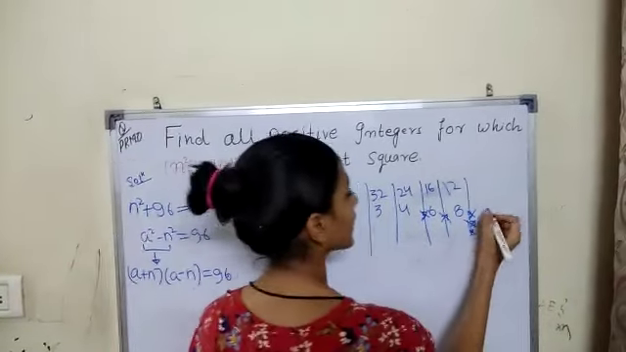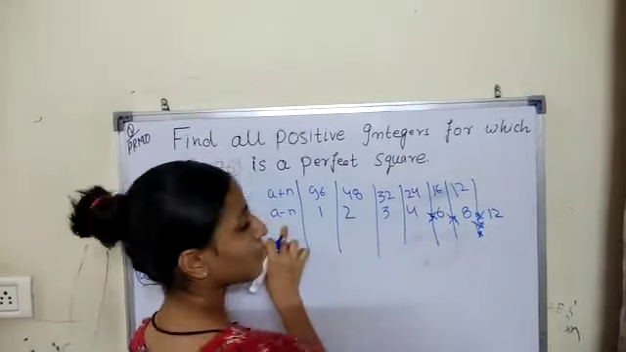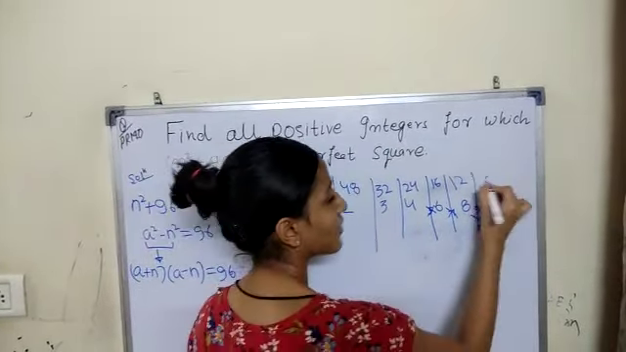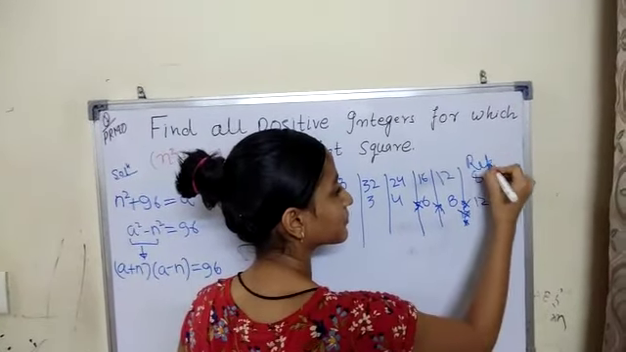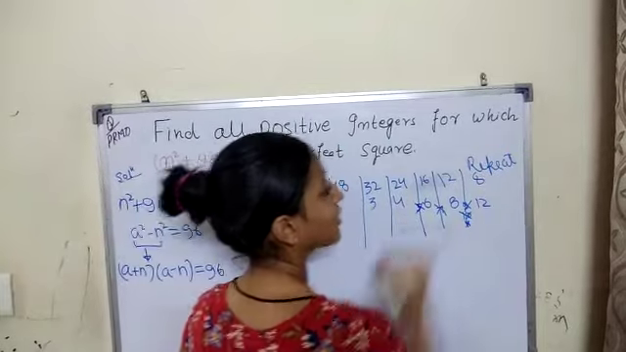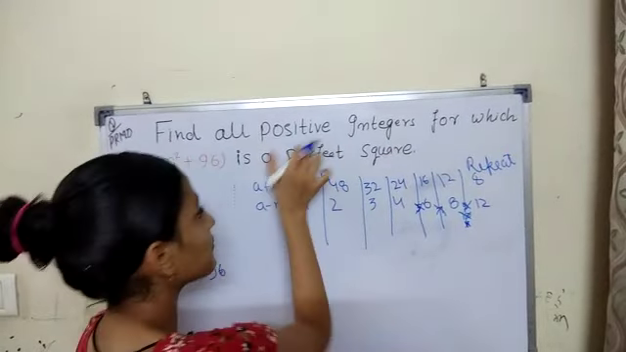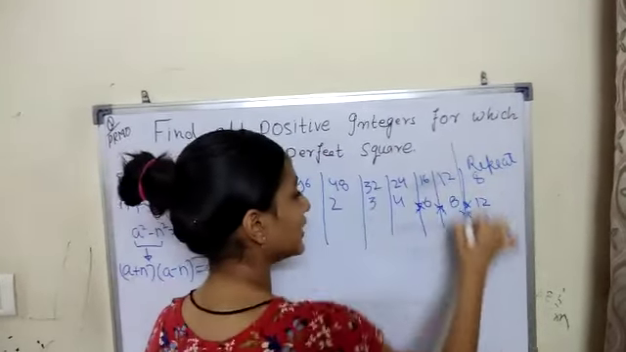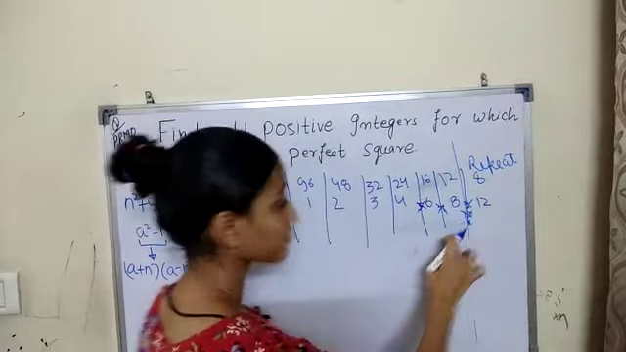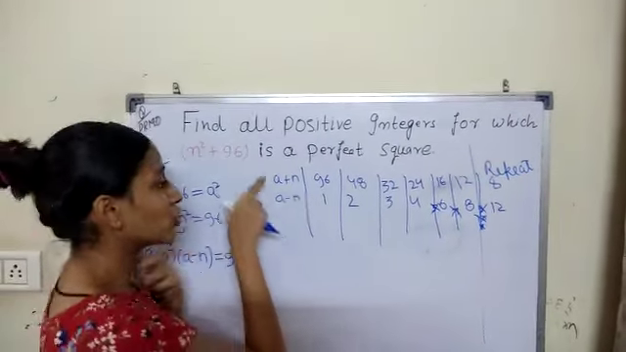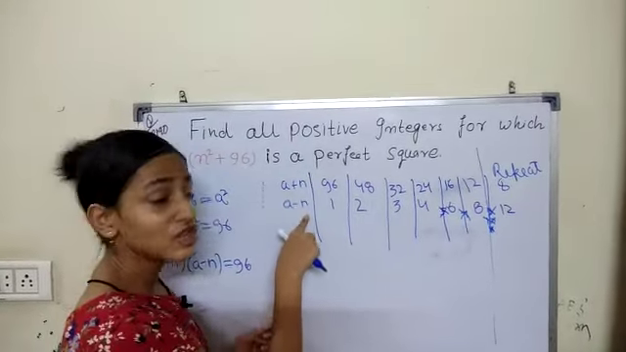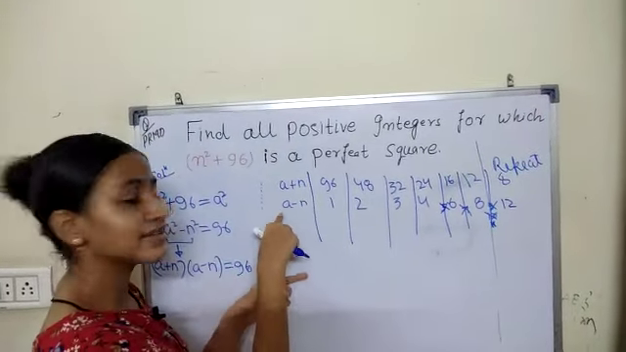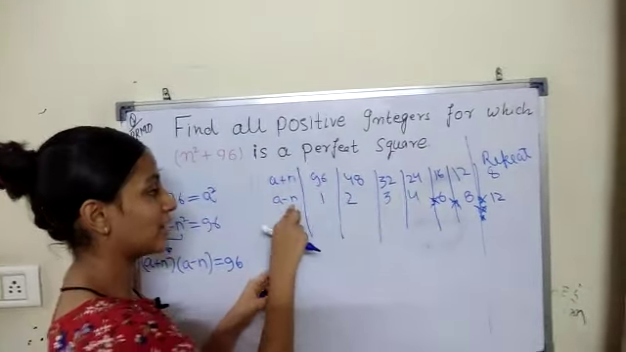Now we take again 12. Now a minus n again comes 12 and a plus n again comes 8. So here it repeats. And we need to find only the positive integers, so we take only till here. Now there are two variables, a and n. So we need to cancel a in such a way that we have only n.